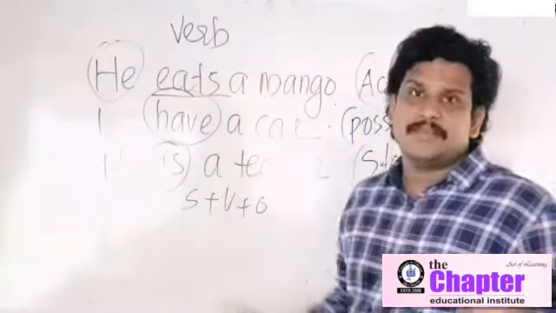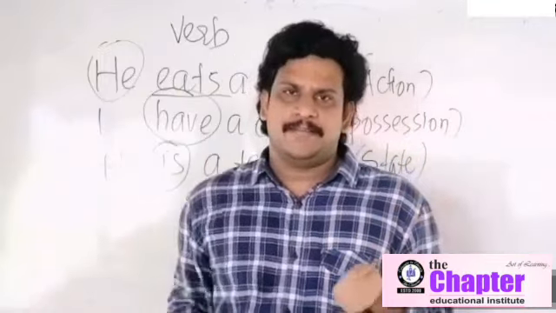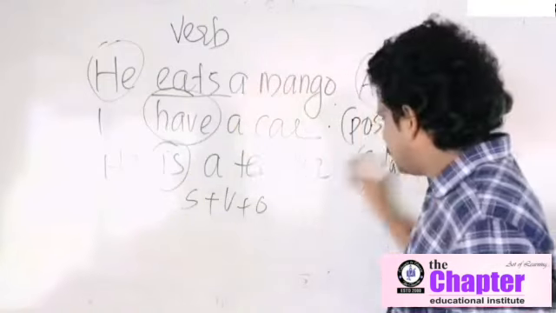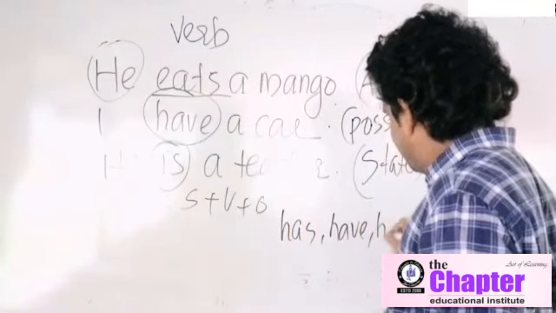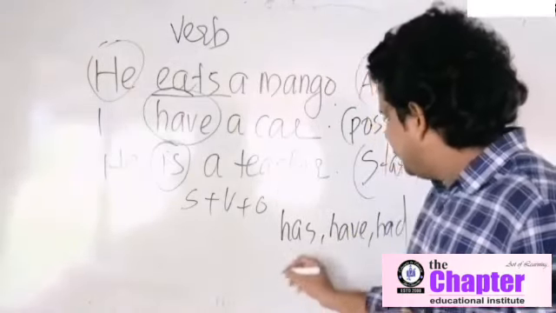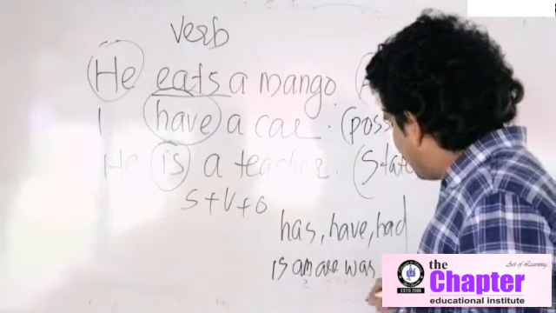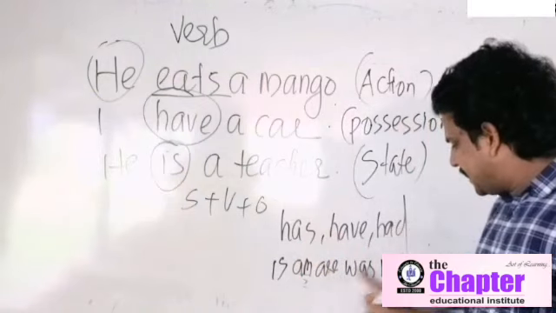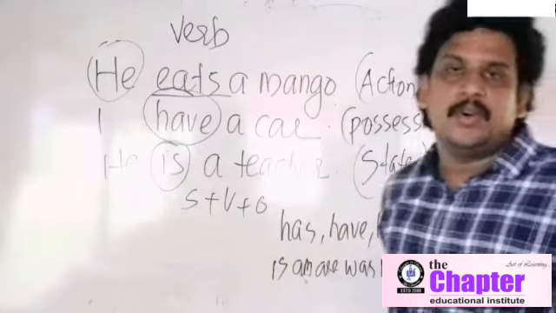Look, so many action verbs are here: eat, jump, go, fly, etc. Then only 3 possession verbs in English. They are possession verbs: has, have, had. 5 state verbs in English. They are is, are, was, were. Look, has, have, had, possession. Is, are, was, were, state. The remaining verbs, action. Okay.